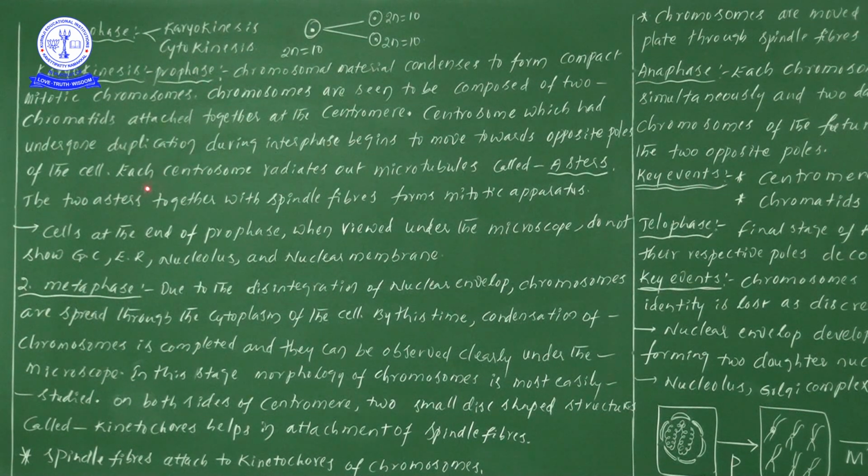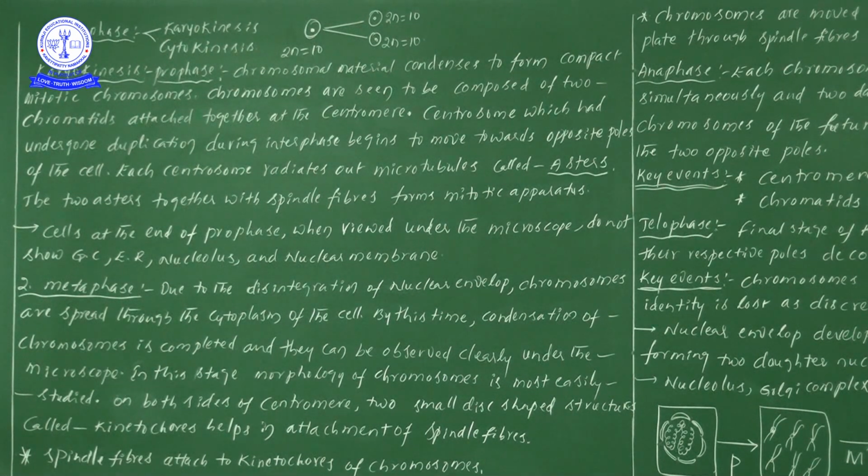Okay, now what is happening now? Each centrosome radiates out microtubules called asters in case of animal cells. From the centrosome, microtubules come out as tube-like structures known as asters.